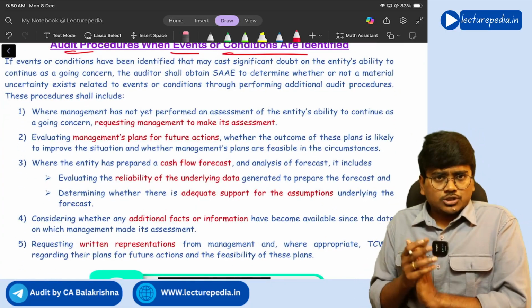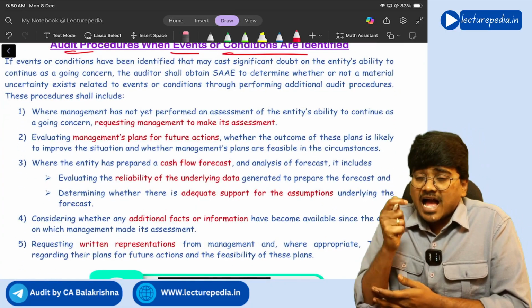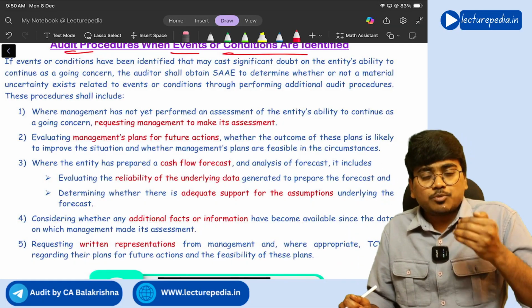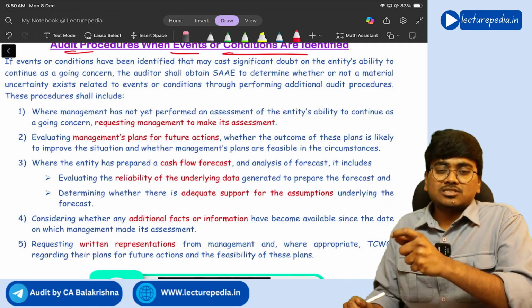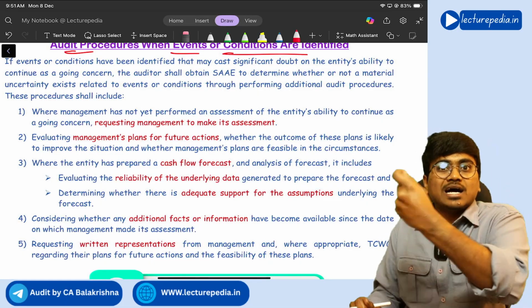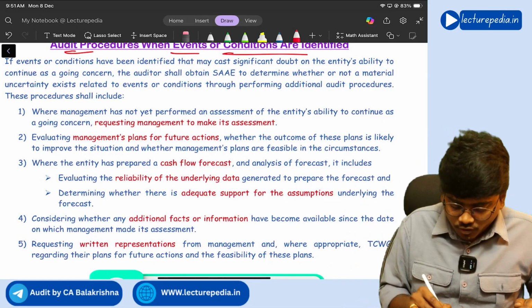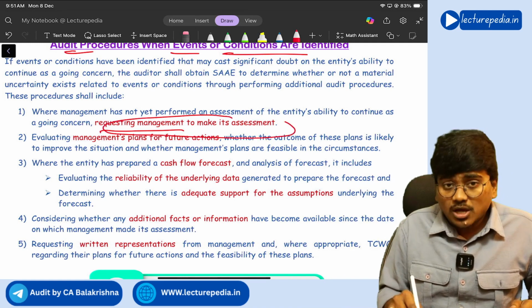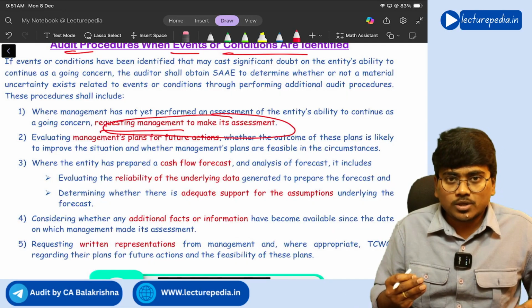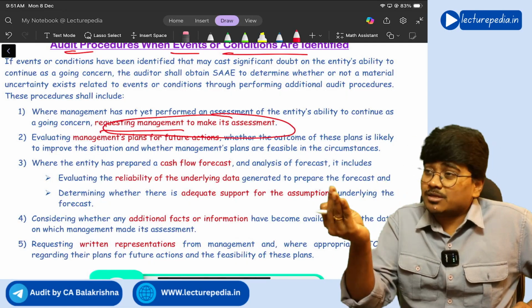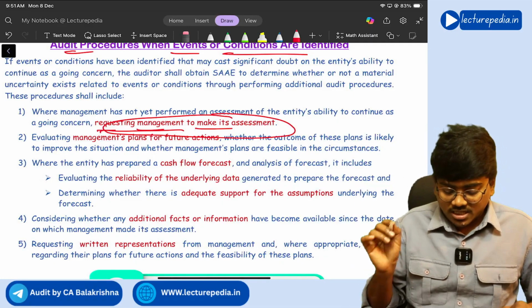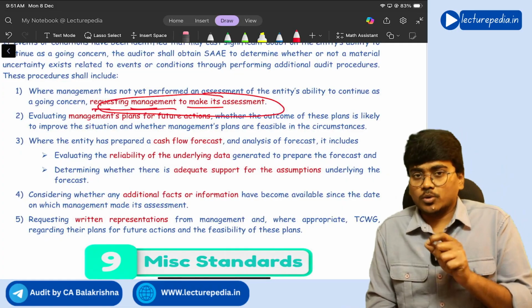First of all, the auditor should ask the management, have you performed a going concern assessment? Because it is the responsibility of the management to assess whether the entity will be able to continue as a going concern or not. So you have to ask the management, have you performed a going concern assessment? If you have not performed, request the management. If management has not performed the going concern assessment, the auditor has to request management, please first of all perform the going concern assessment. Okay, requesting management to make its assessment of going concern.